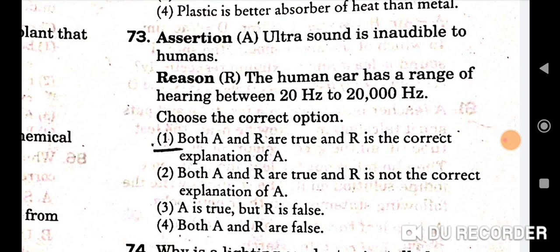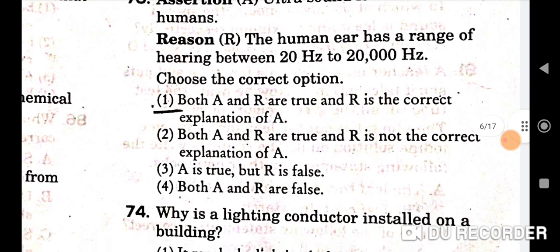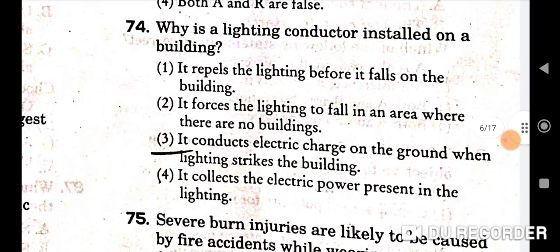So here both A and R are true and R is the correct explanation of A. Next question is, why is the lightning conductor installed on a building? So correct option is third, that is it conducts electric charges to the ground when lightning strikes the building.